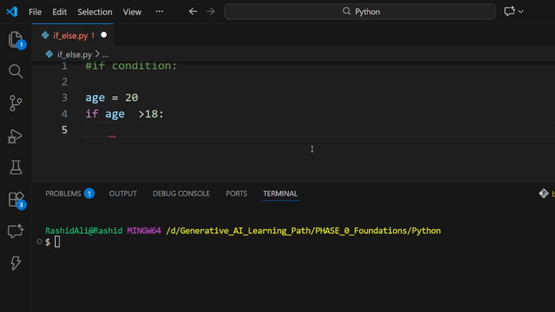You can see the Python interpreter automatically skipped 4 spaces, and now we will write code there, which is what we want to run if this condition becomes true. Whatever we write there, we want Python to run.